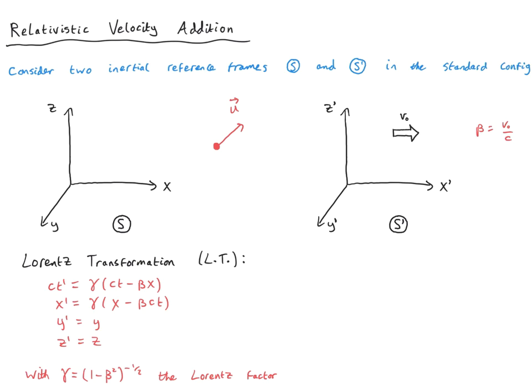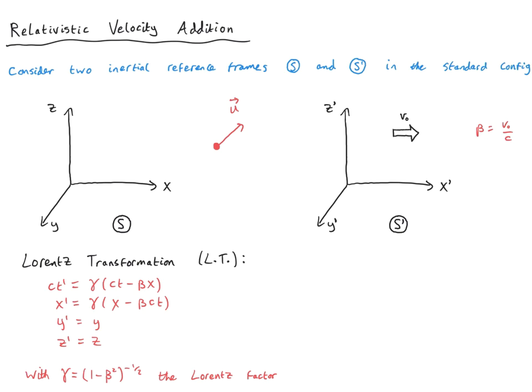This means that the y and z coordinates of the primed reference frame are equal to their unprimed reference frame counterparts because the relative velocity is not along the y or z directions, but only along the x direction. So we see that space and time only get scrambled up according to these two equations in the direction of the relative velocity. Okay, so how do we work out the velocity addition formula?